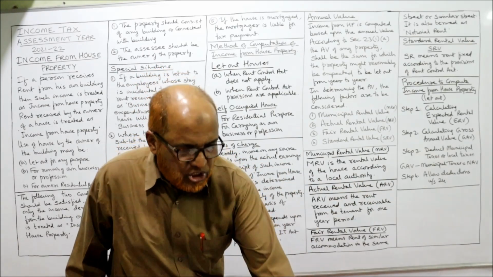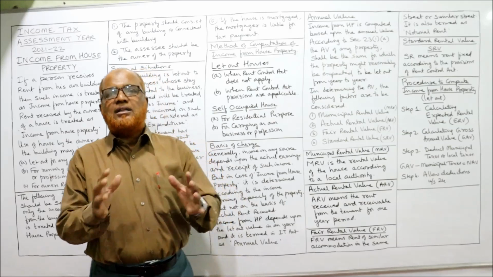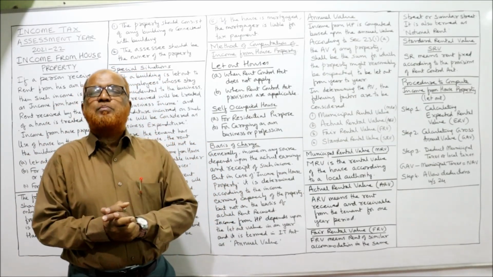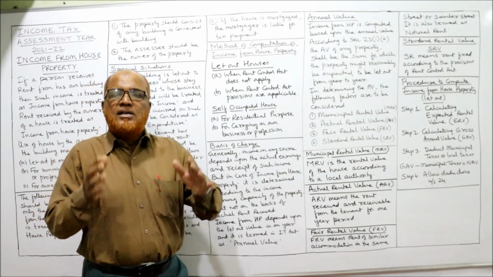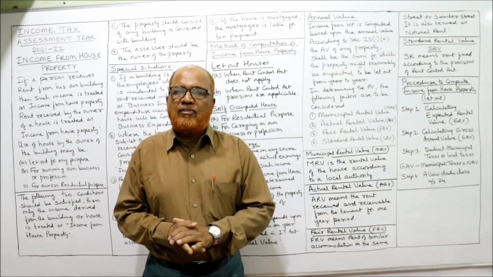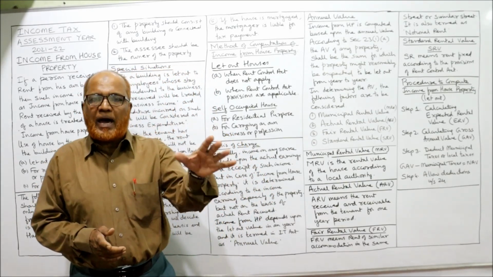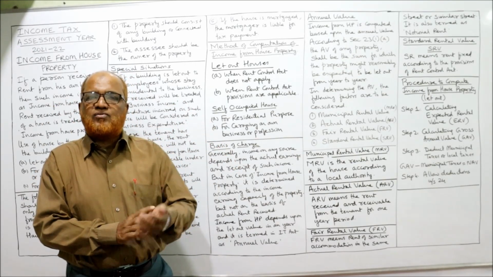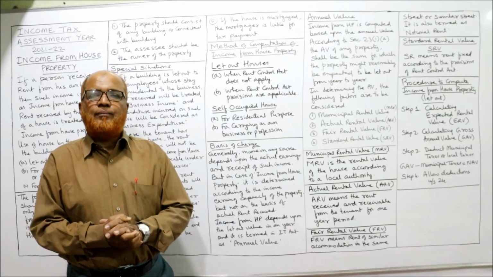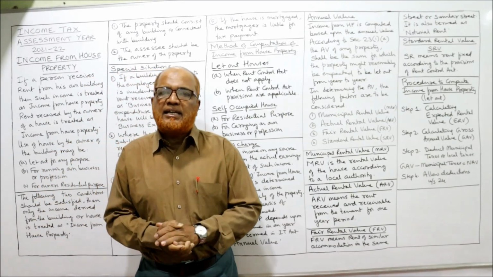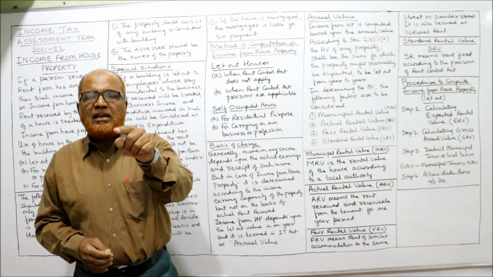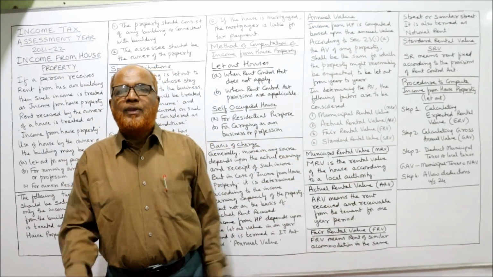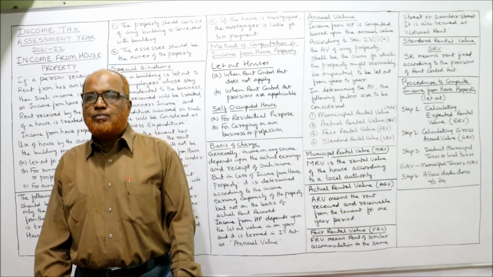So what is the procedure of computing the income from house property? First, you calculate ERV, expected rental value. Second, you calculate the GAV, gross annual value. Third, deduct municipal taxes or local taxes from GAV. What you get is NAV, net annual value. From net annual value, deduct the deductions under section 24. You will get income from house property.